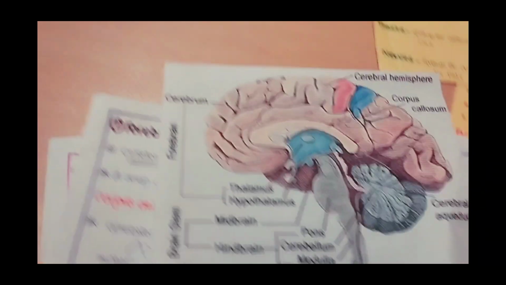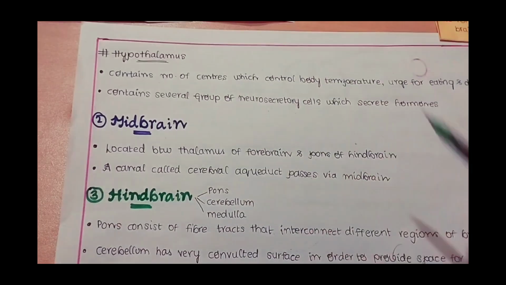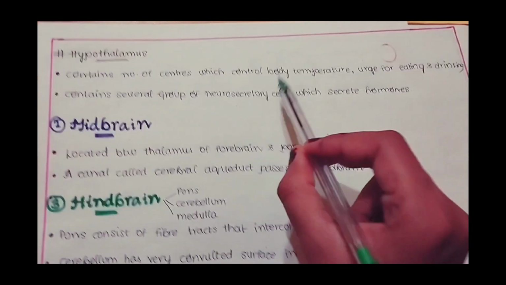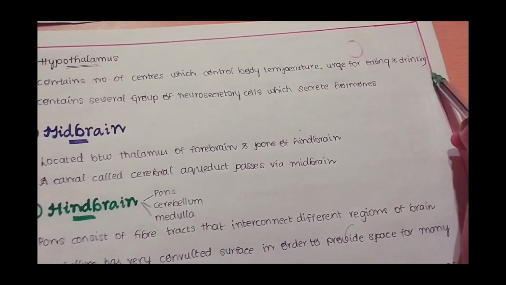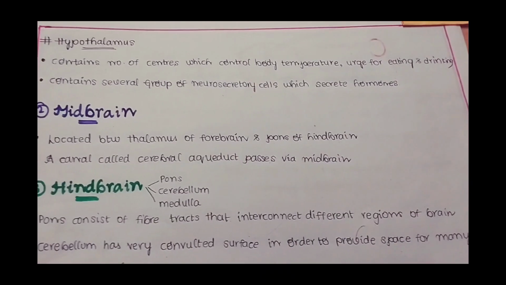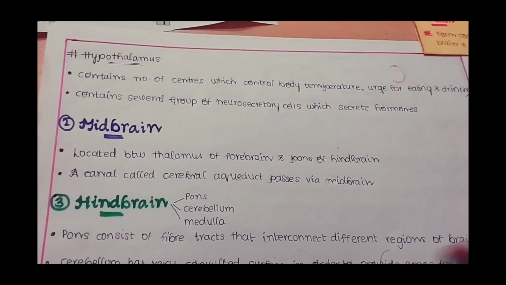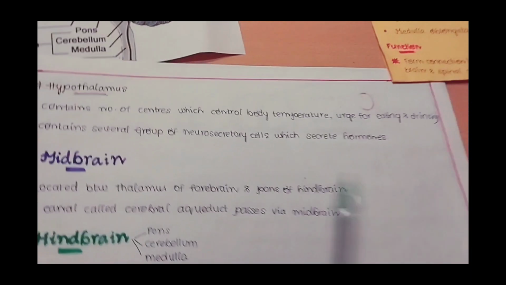This is about the thalamus. The next part of the forebrain is the hypothalamus. The hypothalamus is another important part of the forebrain. It contains a number of centers which control body temperature, urge for eating and drinking. This is also very important. See, we can extract a lot of MCQs from these lines. It's very important to remember. Revise this very frequently. Increase your frequency of revision, then it will be easy. Increase your frequency, and the wavelength of fear will decrease.